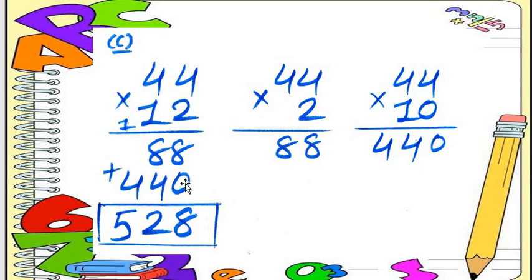Always put the compulsory 0 and then start the multiplication with the digit. Then next, 1 4s are 4, 1 4s are 4. 8 plus 0 is equal to 8, 8 plus 4 is 12, 2 here and 1 as a carry. Then 4 plus 1 is equal to 5. So what do we get, all students? 528. Understood? I hope you all have understood.